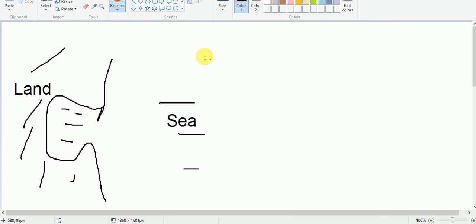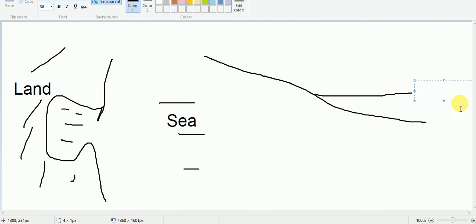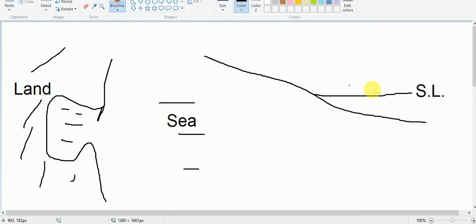Again, let me draw a cross section. So this is the slope of the land, and it goes below the sea like this. And here this is the sea level. When the wind blows over it, waves are caused.